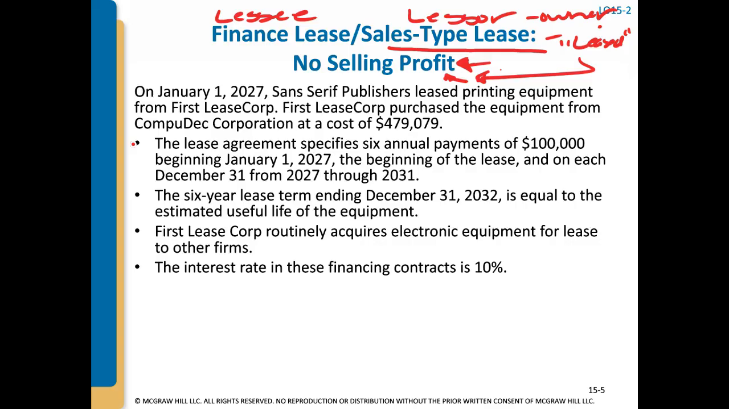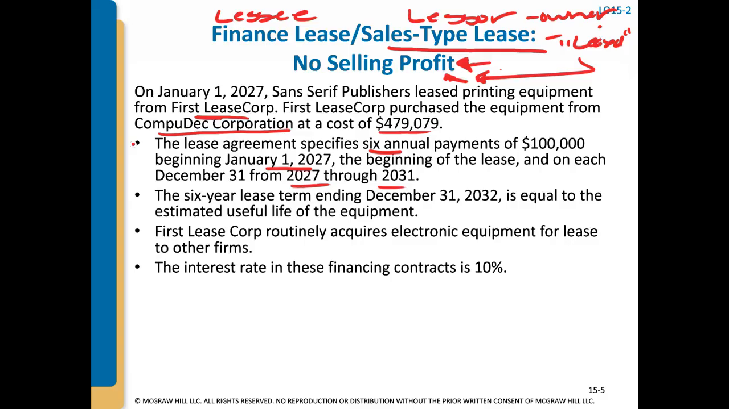On January 1, 2027, Sans Serif Publishers leased printing equipment from First Lease Corp. First Lease Corp purchased the equipment from CompuDeck Corporation at a cost of $479,000. The lease agreement specifies 6 annual payments of $100,000 beginning January 1, 2027, which is the beginning of the lease, and on each year end thereafter for 5 years.